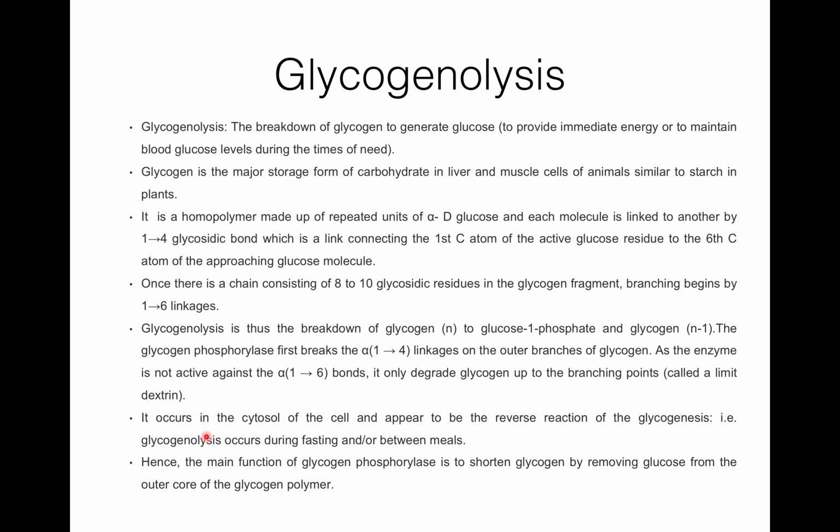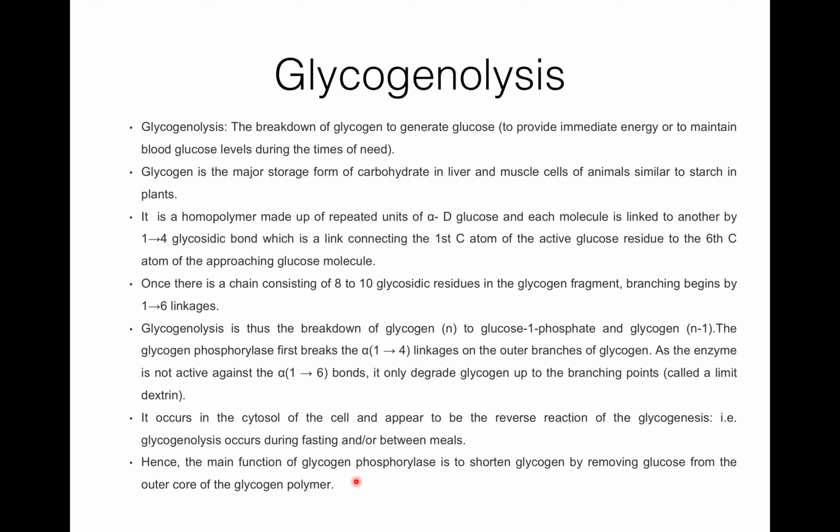Glycogenolysis occurs in the cytosol of the cell and appears to be the reverse reaction of glycogenesis. That is, glycogenolysis occurs during fasting or between meals. Therefore, the main function of glycogen phosphorylase is to shorten glycogen by removing glucose from the outer core of the glycogen polymer.